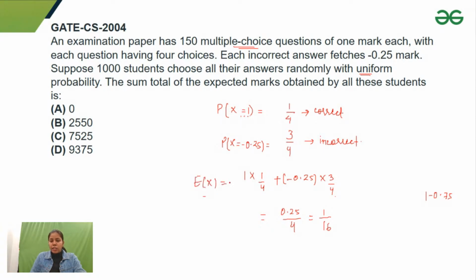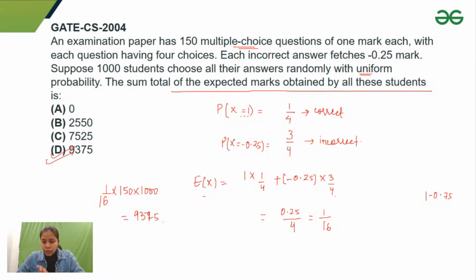But we have to find out the total of the expected marks obtained by all these students. So 1 by 16 is the expectation for one question for one student. For 150 questions, it would get multiplied with 150. For 1,000 students, it would get multiplied with 1,000. Now just solve this and calculate, because I already have solved it. On calculation, you would get option D as your correct answer.